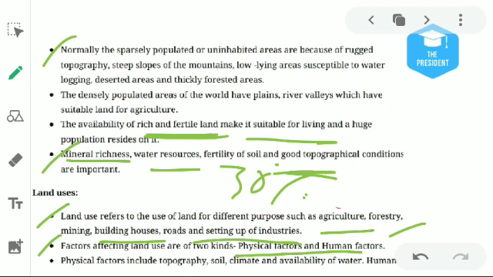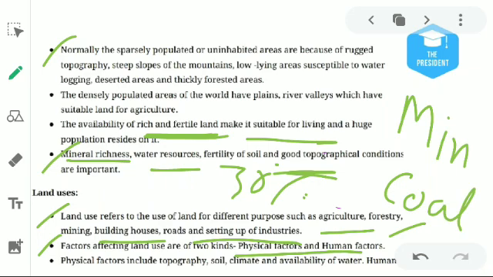Physical factor means anybody will try to make their industry where the mineral resources are available. Like if there is a reserve of coal, the coal industry will be set up here. If an area is a sugarcane belt, there will be a sugar factory. If an area grows cotton hugely, there will be a cotton factory or a clothes industry set up.